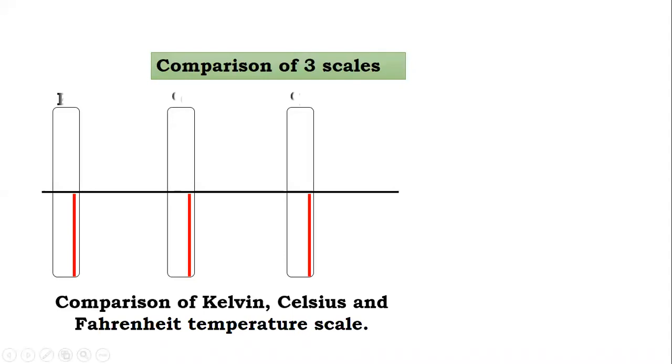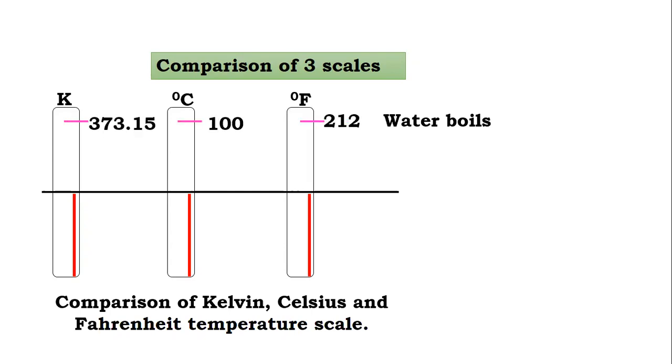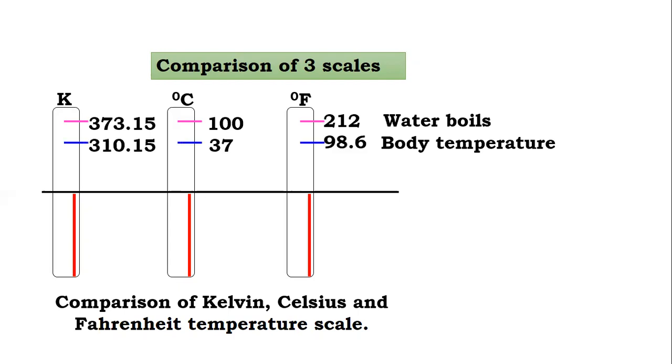So here we have Kelvin, degrees Celsius, and Fahrenheit. Water boils at what Kelvin? It boils at 273 plus 100, meaning 373, and 0.15 is also written here. In degrees Celsius, 100. In Fahrenheit, 212. Human body temperature in Kelvin is 310.15 Kelvin. In degrees Celsius, 37. And as we already discussed, in Fahrenheit it is 98.6.